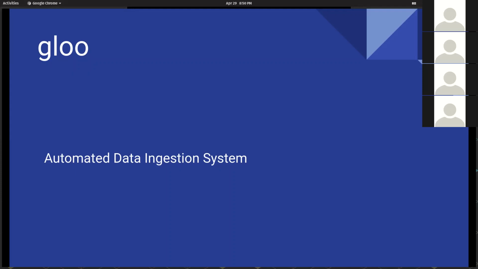This is the final presentation for our project, an automated data ingestion system for our sponsor, Gloo.